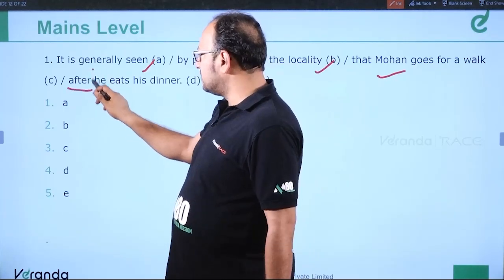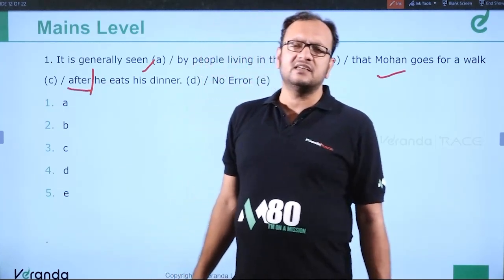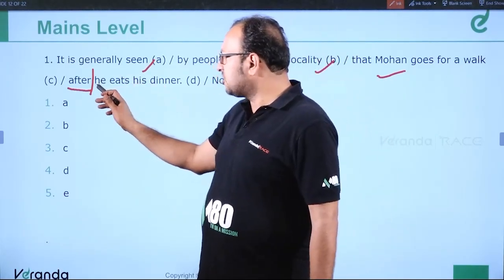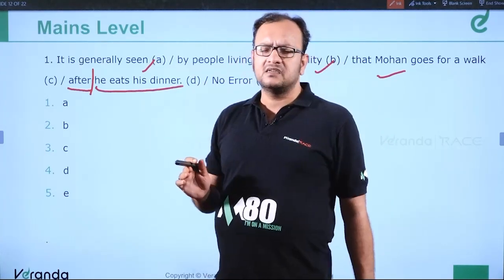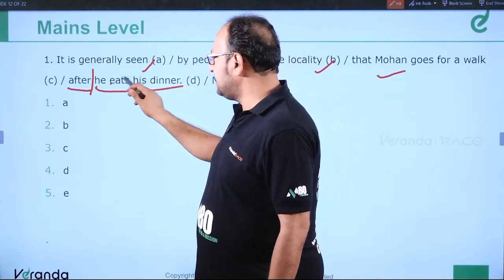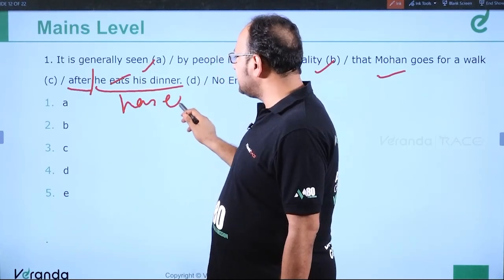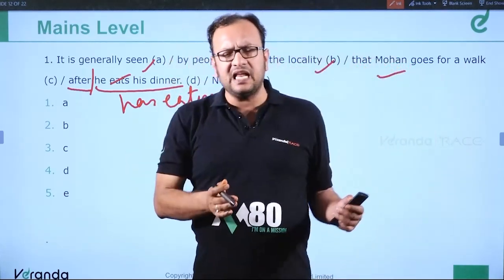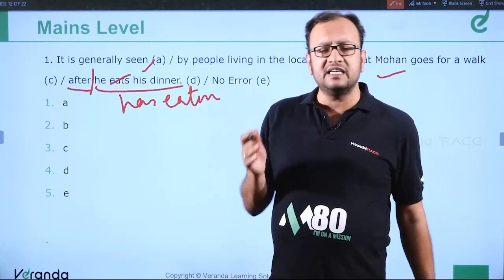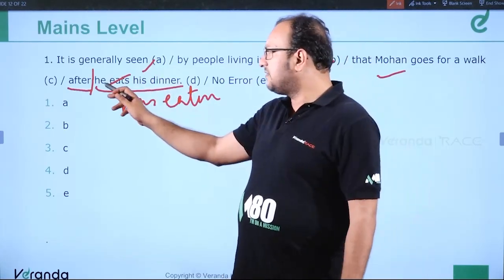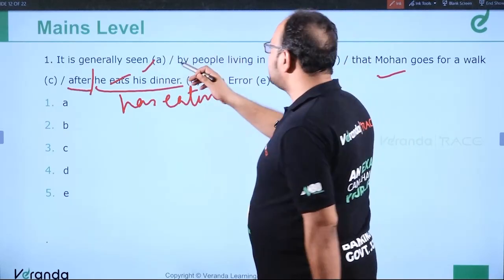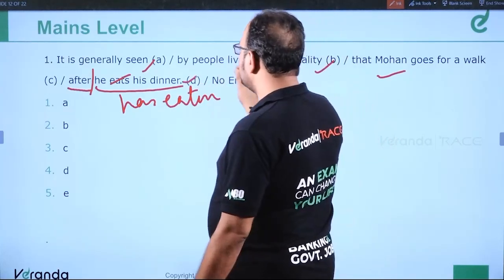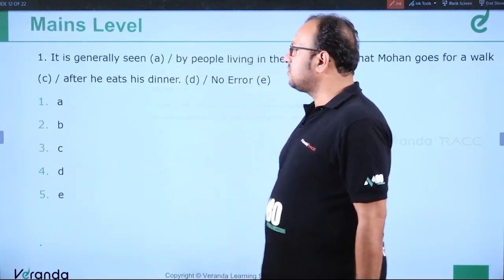So after this particular term, it should be present perfect, because generally in cases of present perfect and simple present, this particular action happens earlier. So it should be perfect. He has eaten. After he has eaten his dinner. So the previous action in those cases where one is simple and one is perfect, the previous action is in perfect, whether it's present tense also, we write the previous action in present perfect. So it should be, it is generally seen by people living in the locality that Mohan goes for a walk after he has eaten his dinner. So error is in part D. We'll mark D as the answer. Clear? Moving to the next question.